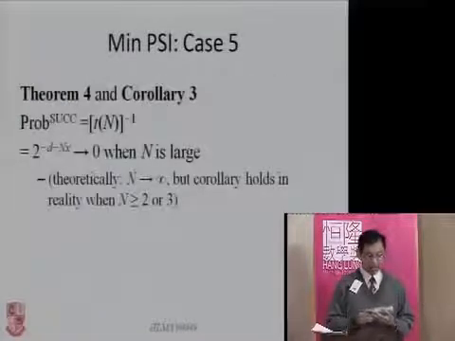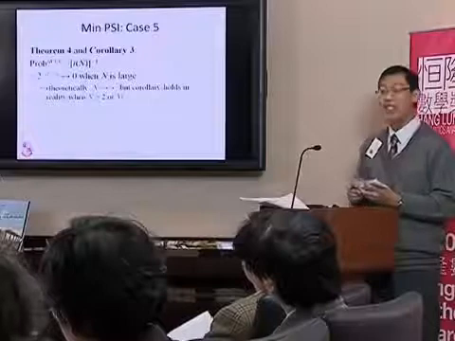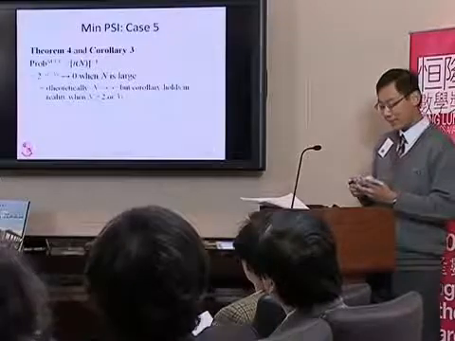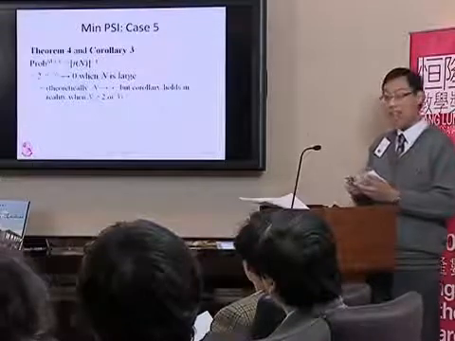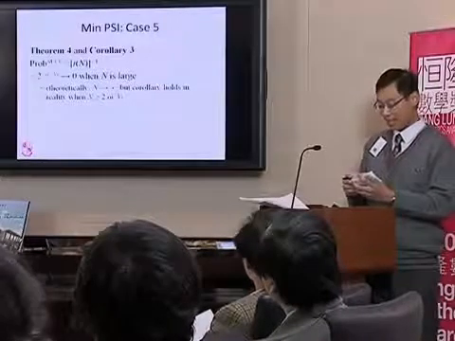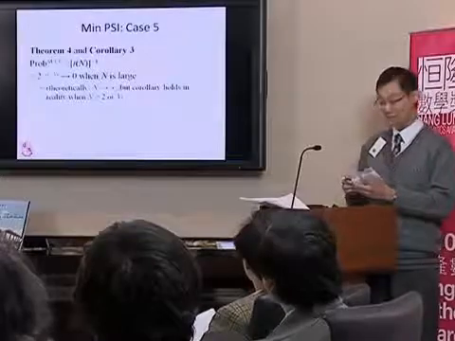By this, we can obtain a corollary that the successful probability for a passive adversary, which is the reciprocal of Tn, is negligible when n is large. Hence, the protocol in case 5 can be considered a secure one.